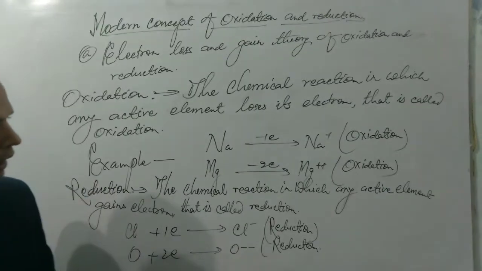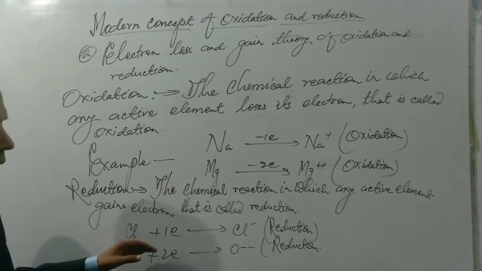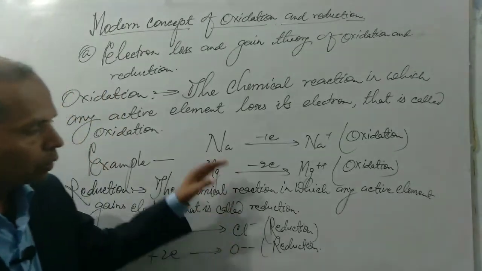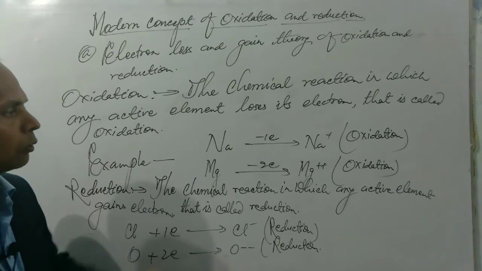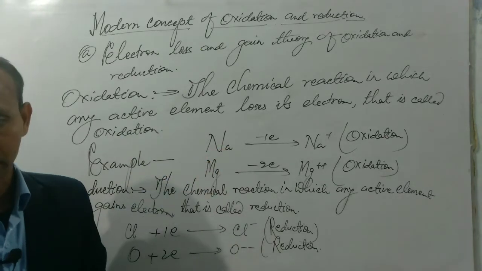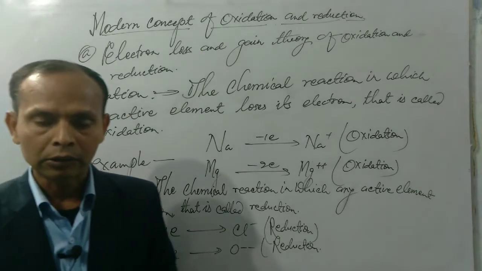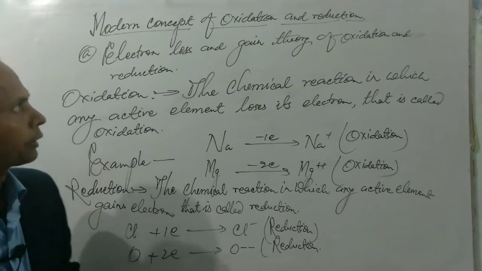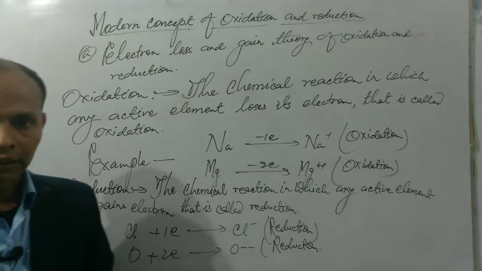So we can say that the chemical reaction in which any active element gains electron is called reduction, and just oppositely the chemical reaction in which any active element loses its electron is known as oxidation. These are the definitions of both oxidation and reduction on the basis of the electron loss and gain theory, because we are learning the concept of oxidation and reduction.